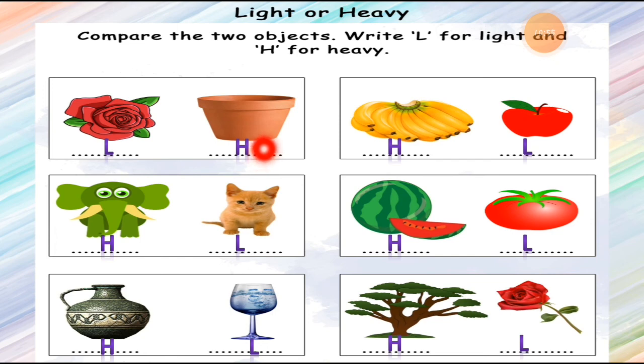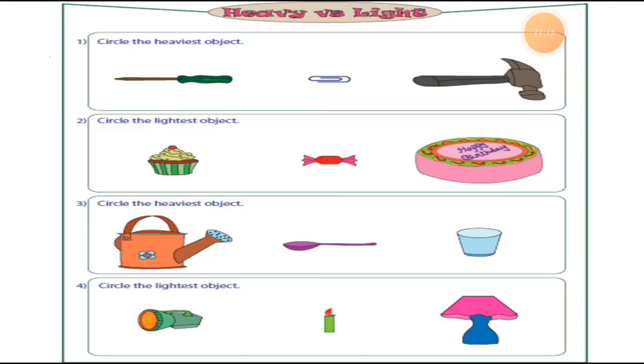This way, if you cannot make a printout of it, you can just write down the names. If you are able to make the printout, then make a printout and stick it into the fair book. That is easy for you. Now I have one more thing, heavy versus light.